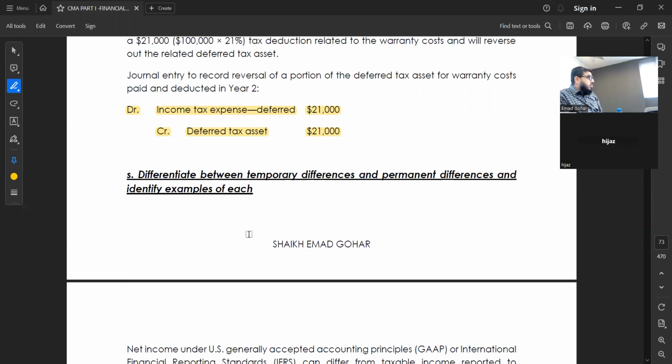Clear? So now the difference is about not accepting whether a particular item is an expense or income. That is called permanent difference, which will never be resolved. If I am charging a particular item as an expense or income, and they say, we don't consider it, not now, not over the next 1,000 years, we will not count it in your return. So that is permanent difference. It will not lead to any deferred tax liability or asset.